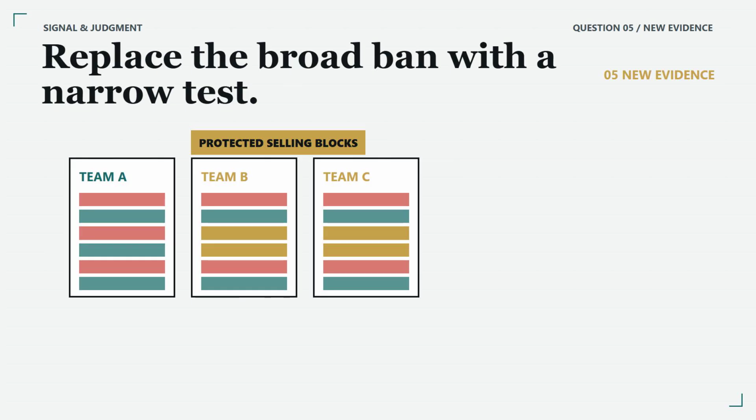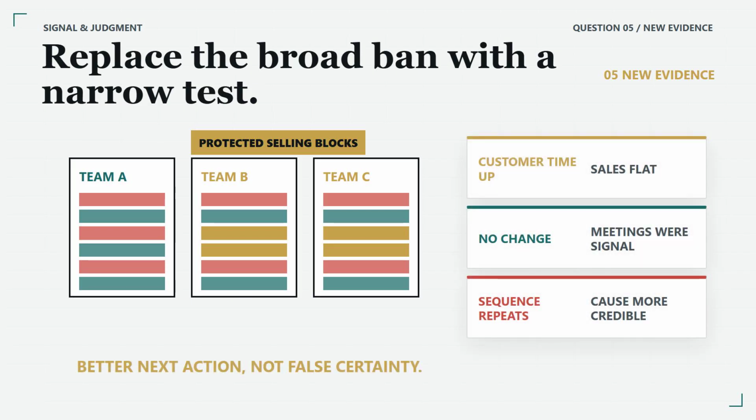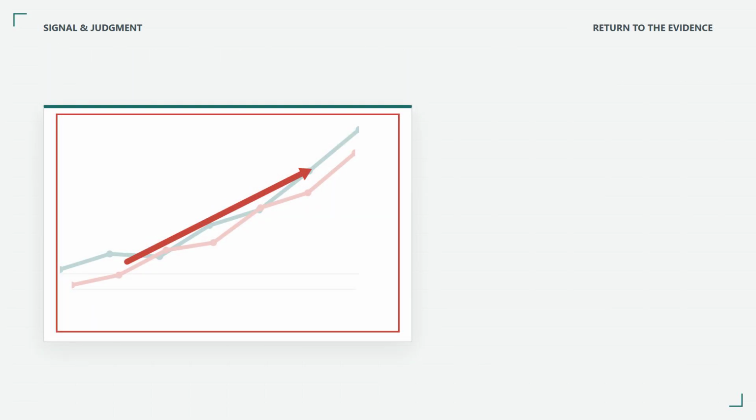The questions have not produced certainty. They have produced a better next action and evidence that can discriminate between rival stories. This test does not demand perfect certainty before anyone acts. It separates a useful lead from a conclusion that has earned confidence. A pattern can justify investigation. A plausible explanation can justify a cautious test. A cause becomes more credible when its direction, mechanism, rivals, and predictions survive contact with new evidence.